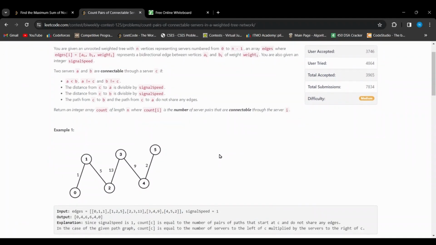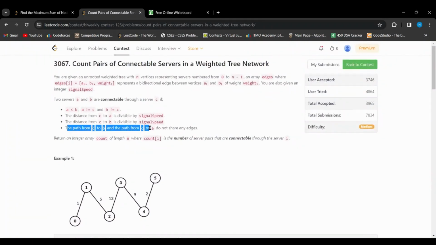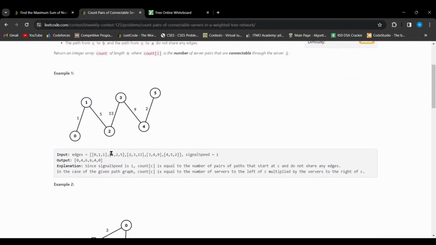So let's look at the examples. This is the given graph and the signal speed is 1. Now, what we have to do is for each of these nodes, we have to find the number of valid pairs such that they are connectable through this node. For 0, we can see in the expected output, no valid pair exists. But why? Because all of the other nodes lie on the same branch of 0. So all of them have to share at least one edge, that is this edge. So since one of the conditions is not satisfied, no valid pairs can be formed.